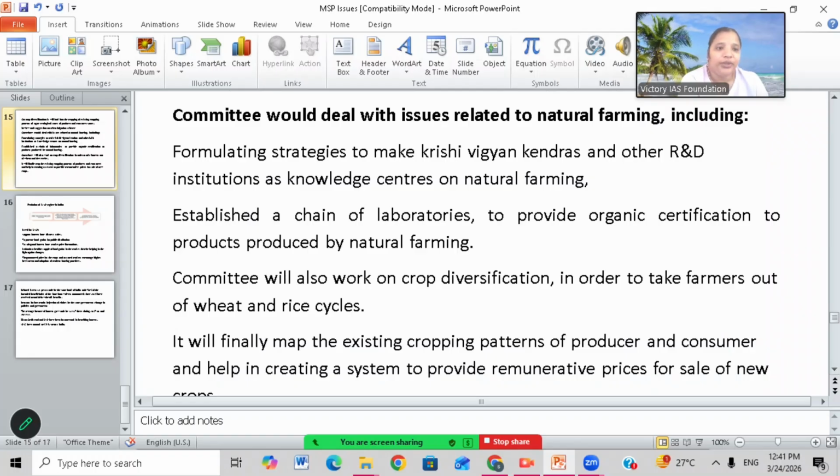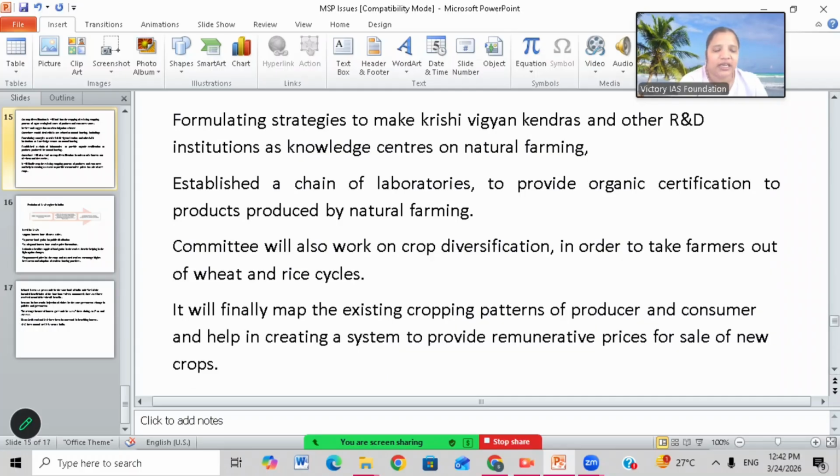Okay, so the committee has to deal with the issues relating to natural farming. So while giving the suggestions, the committee is also having some problems or issues with natural farming in the country. What are those issues? Formulating strategies to make Krishi Vigyan Kendras and other R&D institutions as knowledge centers for natural farming. So they must legalize Krishi Vigyan Kendras and R&D centers as the mediators of knowledge on natural farming. So this is a big problem to legalize this. It takes a long process. They must get approval from the government. That is one issue here.